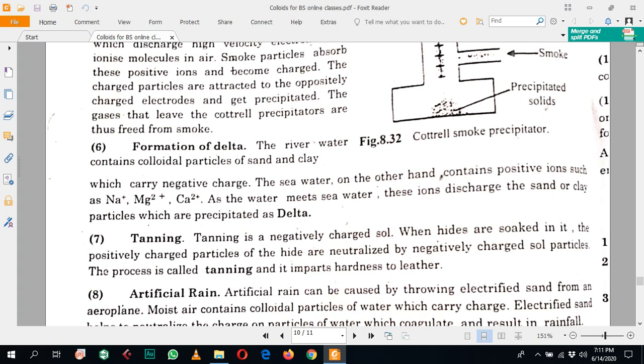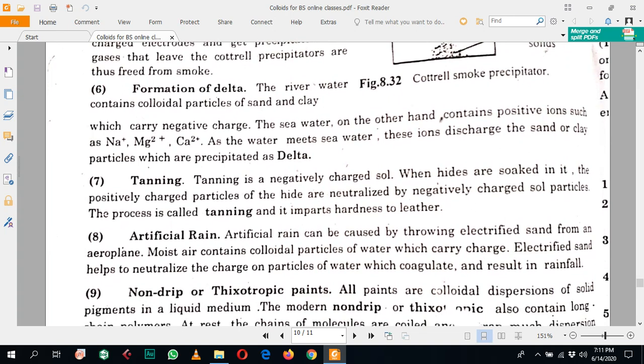Next example is the formation of the delta. Actually, this is formed when the river water combines with the sea water or some streams. At that place there is a lot of mud accumulation or a lot of colloidal substances accumulation, and the river contains some colloidal particles which carry negative charge, and when this combines with the sea water, the large molecules in colloidal form have some positive charge.